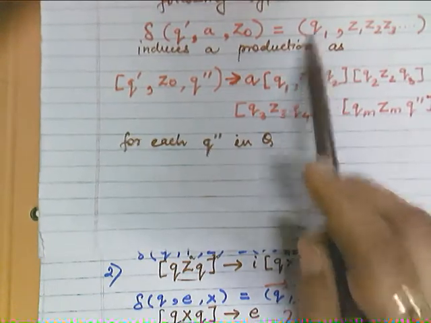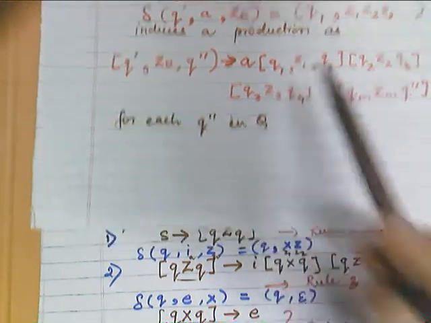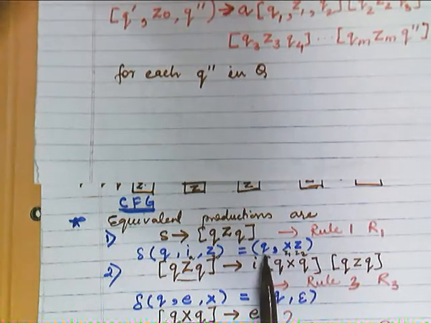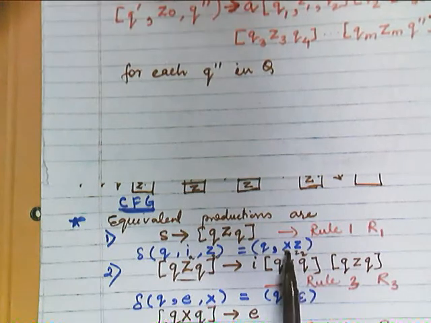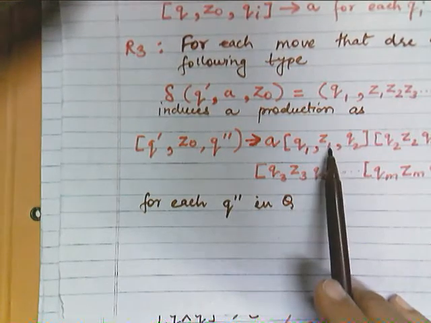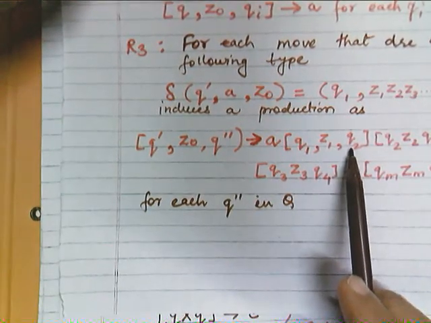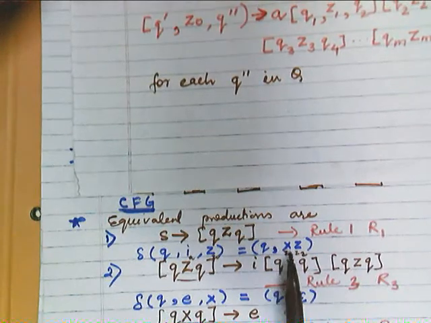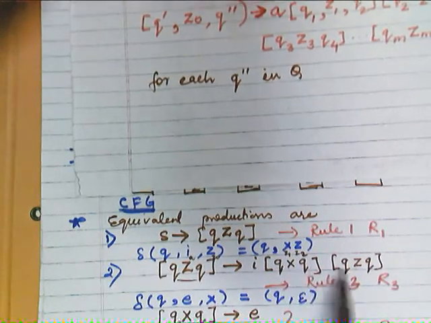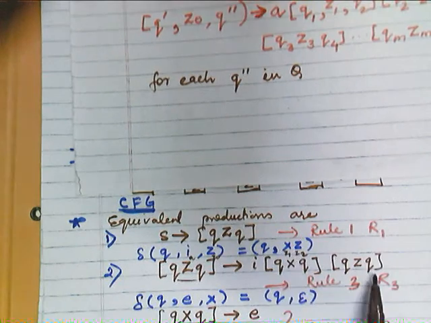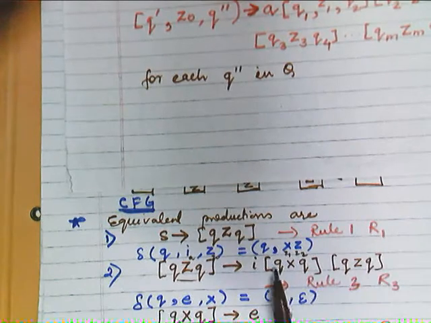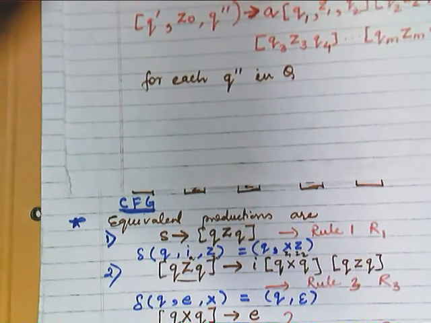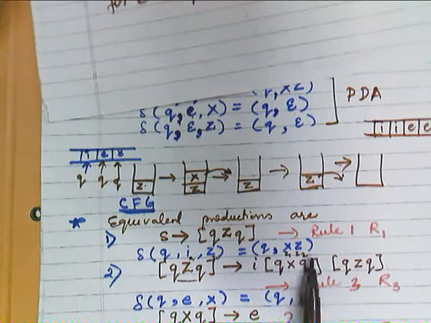This q1 is initially written here. Same way in the right hand side, this q is the same. That's why we need to write this q. It is combined with X, so this X is acting as Z1. So q1, Z1, q2. So here it will be [q X q], then [q Z q]. So this combination will come as the right hand side using rule 3 for this delta function.